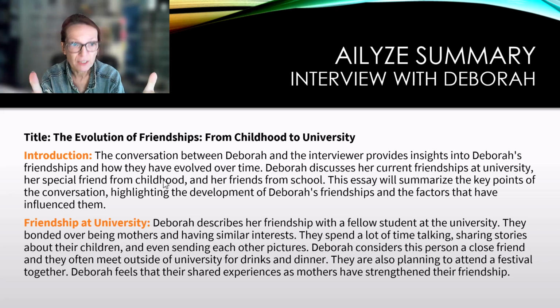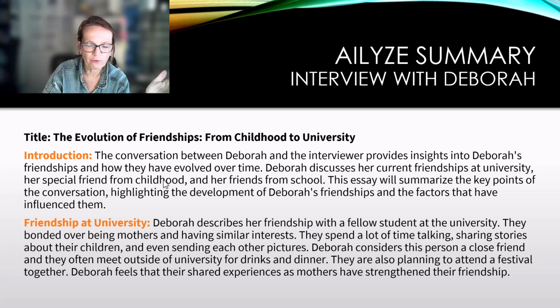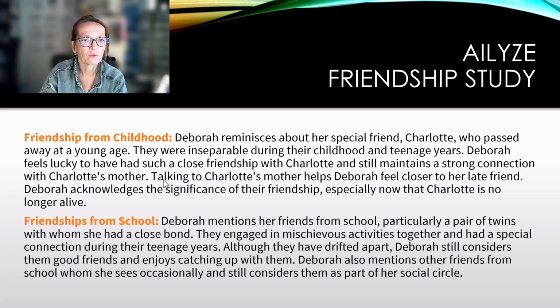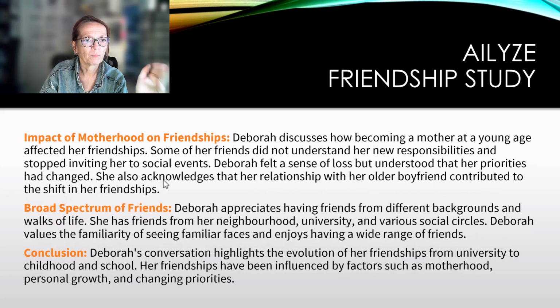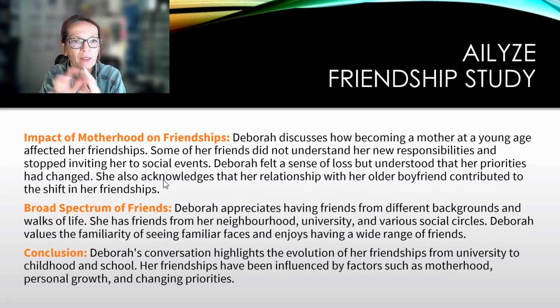And then it also gives you the title. It says The Evolution of Friendship from Childhood to University. In doing that, it focuses on this little story it wants to tell. So from friendship at university, and then friendship from childhood, friendship from school, and the impact on motherhood and broad spectrum of friends. So this gives a much more extensive summary of the interview and touches on the main points.